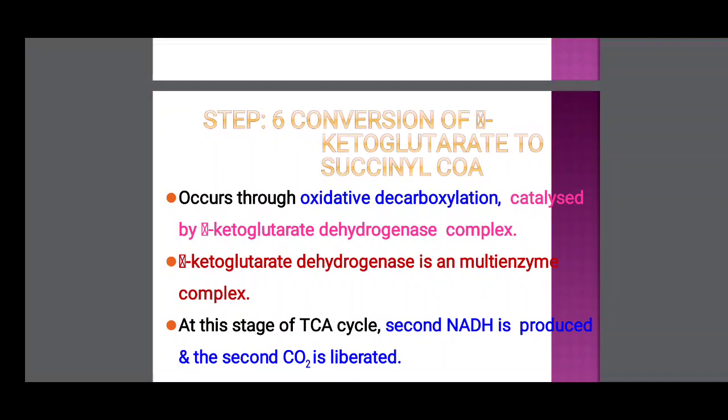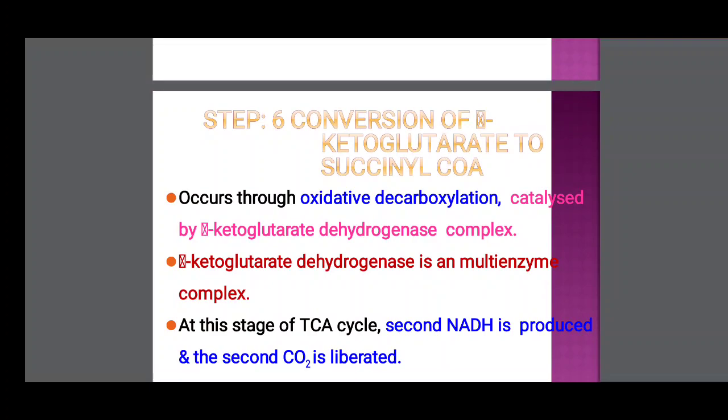Conversion of alpha ketoglutarate to succinyl coenzyme A occurs through oxidative decarboxylation. Another oxidative decarboxylation. Actually, acetyl coenzyme A has only 2 carbons. In the first reaction, the first carbon is released at oxalosuccinic acid to alpha ketoglutarate. The next oxidative decarboxylation is alpha ketoglutarate to succinyl coenzyme A. In this reaction, one carbon dioxide is released and one NADH is formed.